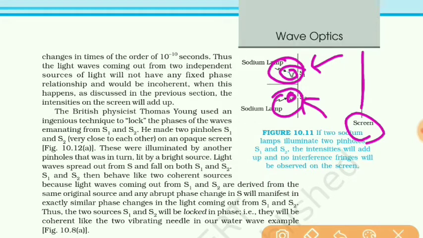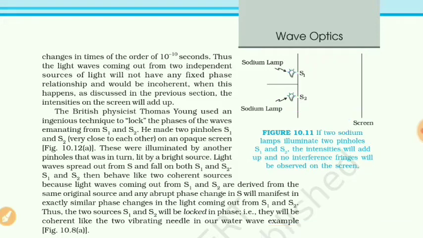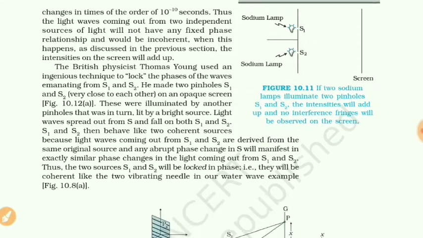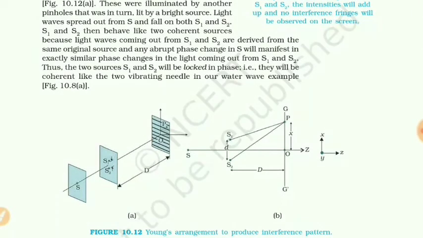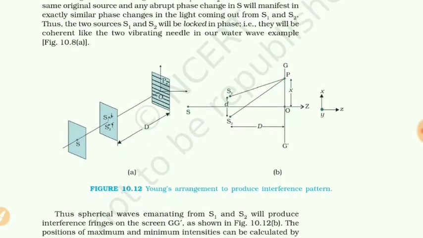So to produce the interference fringes, we need monochromatic light, that is light having one frequency, as well as the phase relation between both the sources should remain the same. For that, a scientist named Young made an arrangement.